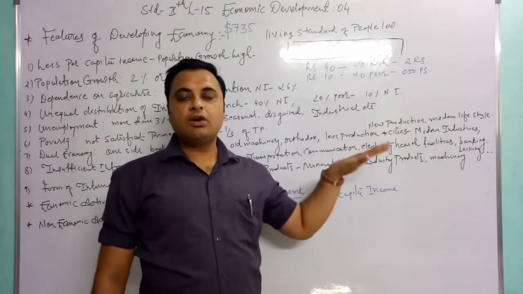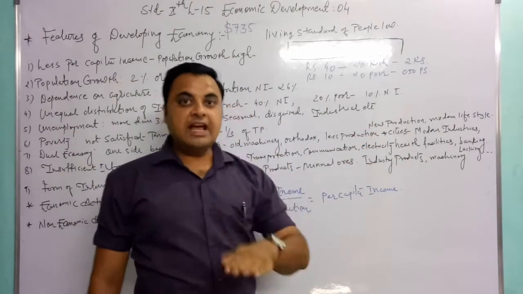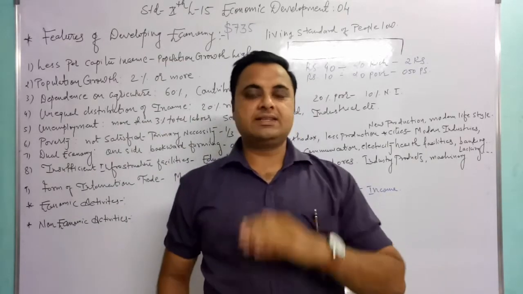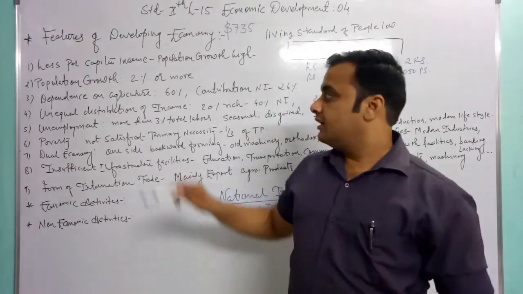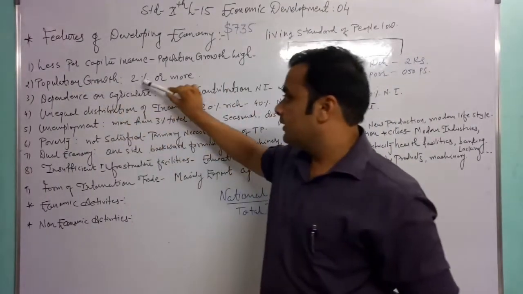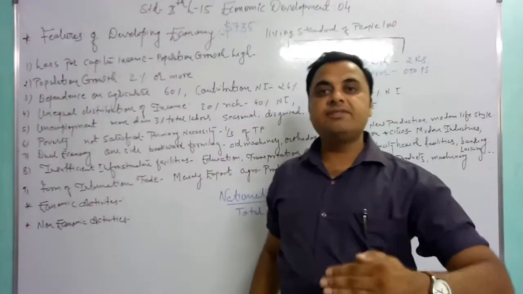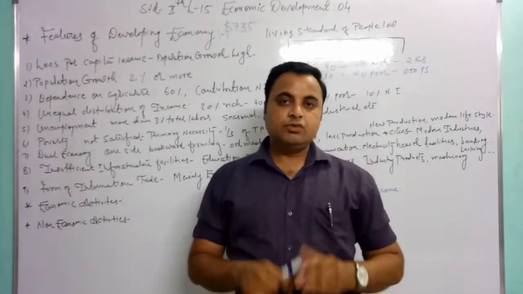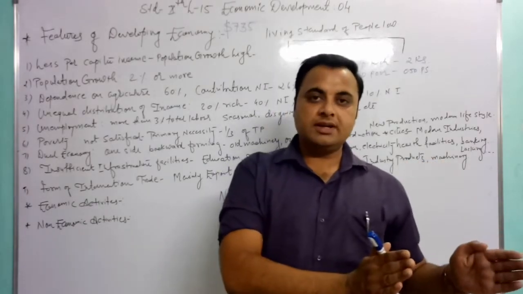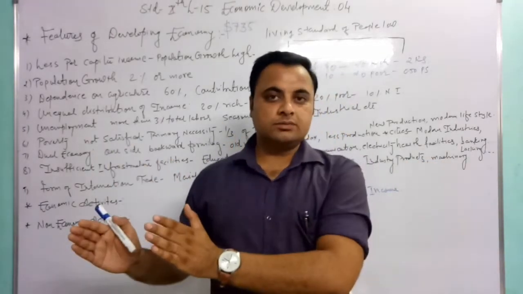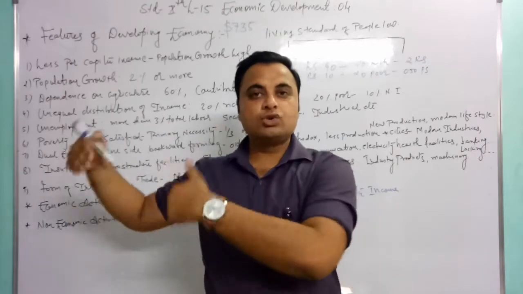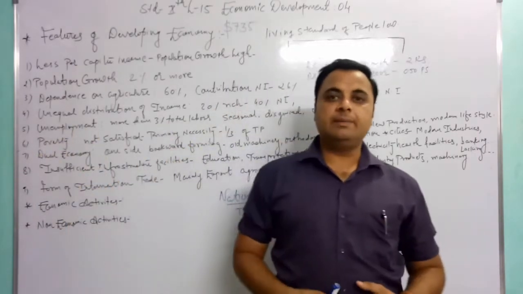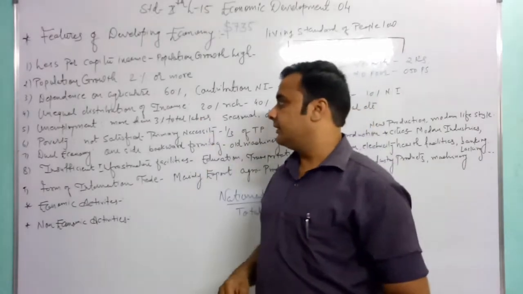So the living standard of the people of this country, the lifestyle of the people of this country, is also very low. Next point, the population growth. The population growth of this country is very high, 2% or more than 2%. For example, 100 करोड़ पॉपुलेशन है, एक साल के अंदर 102 करोड़ और 10 साल के अंदर 120 करोड़. So the population growth is very high in these types of countries.